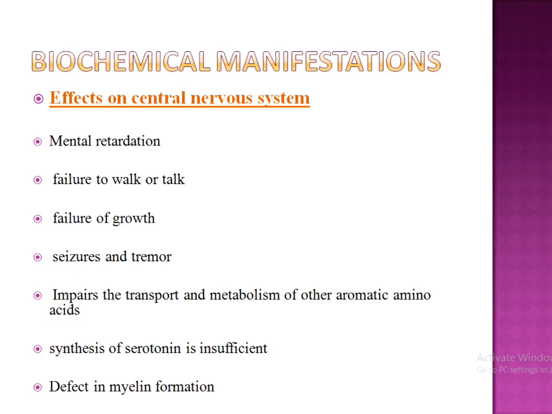This is because the accumulation of phenylalanine in the brain disturbs the transport and metabolism of aromatic amino acids. Also the synthesis of serotonin, a neurotransmitter, will be insufficient. So the phenylalanine and its metabolites compete with tryptophan and impair the synthesis of serotonin. And also a defect in myelin formation is observed in these patients.